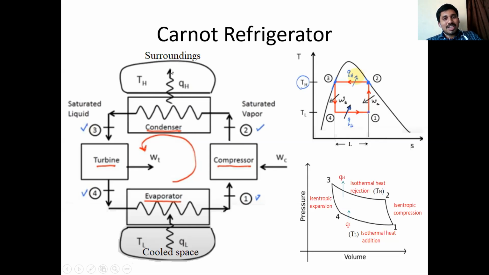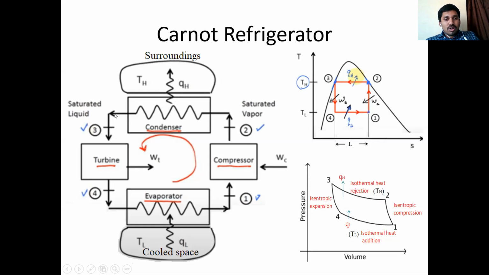Due to this heat transfer, volume decreases. See all of you, from 2 to 3, volume is decreasing. So automatically, this is called compression. When volume decreases at constant temperature, pressure automatically slightly increases. So pressure increases, volume decreases. This is isothermal compression or heat rejection, 2 to 3.